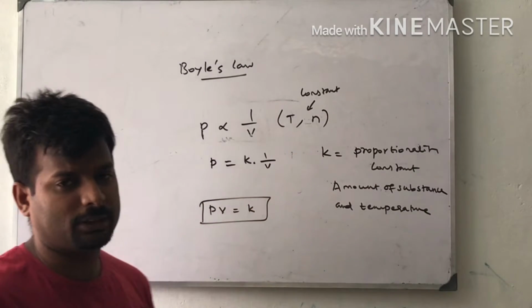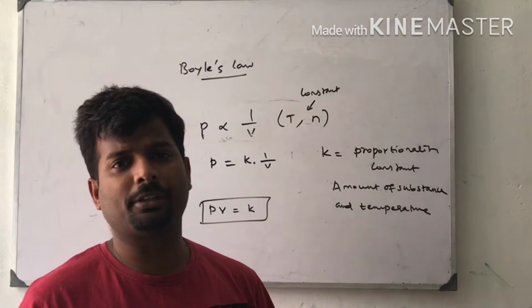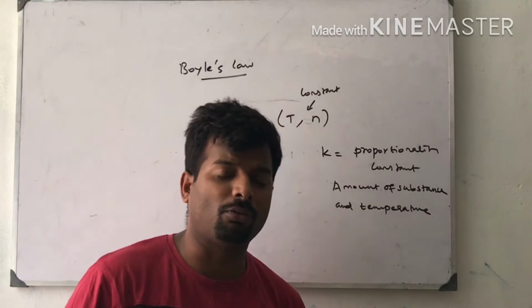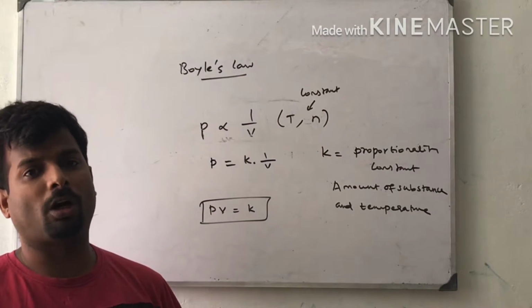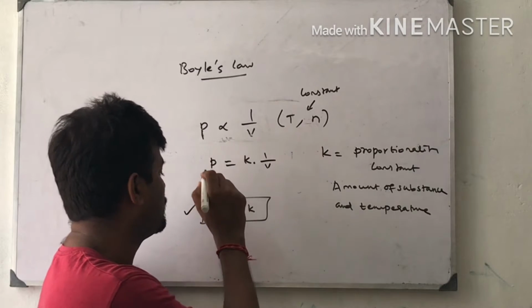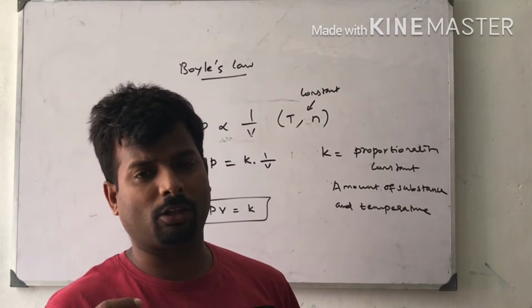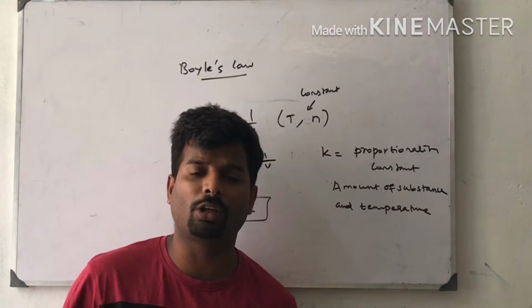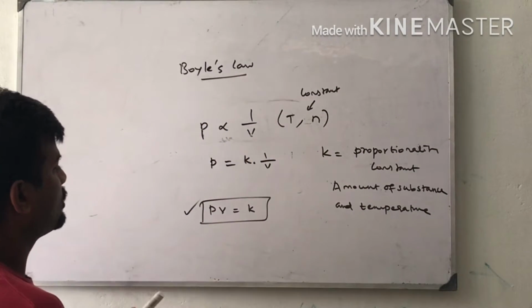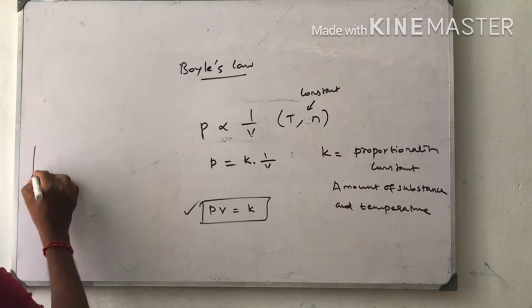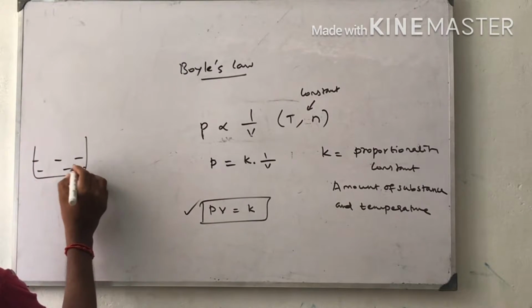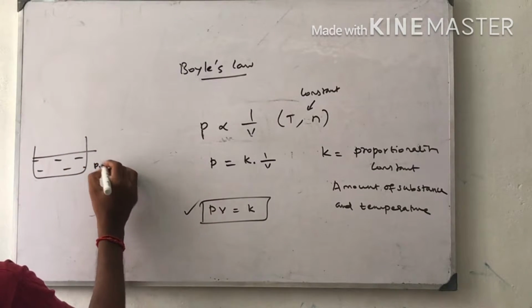What is the meaning of this? At constant temperature, the product of pressure and volume is equal to a constant. This is the meaning of this. Suppose I am expanding here. This is P1 V1.